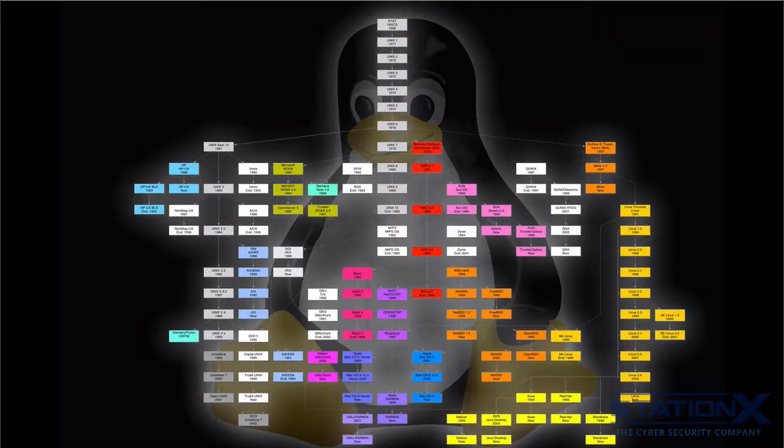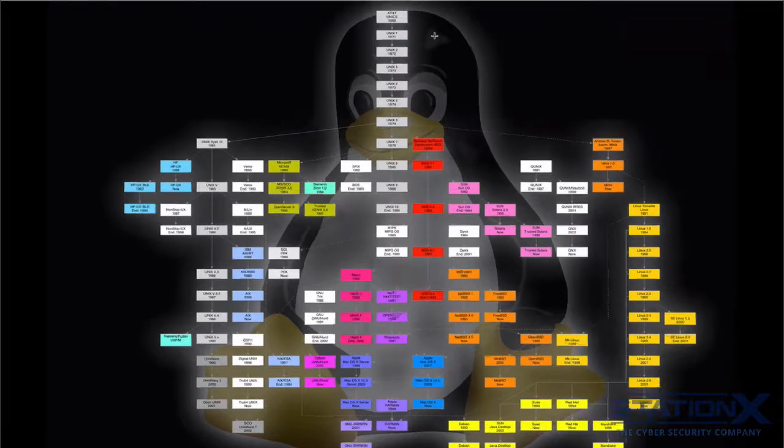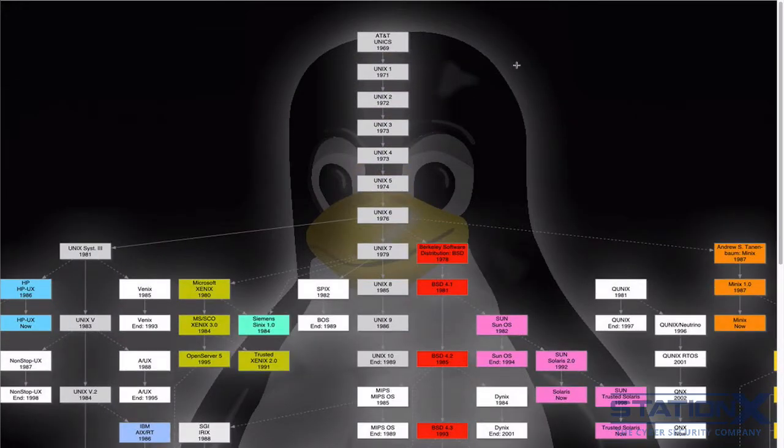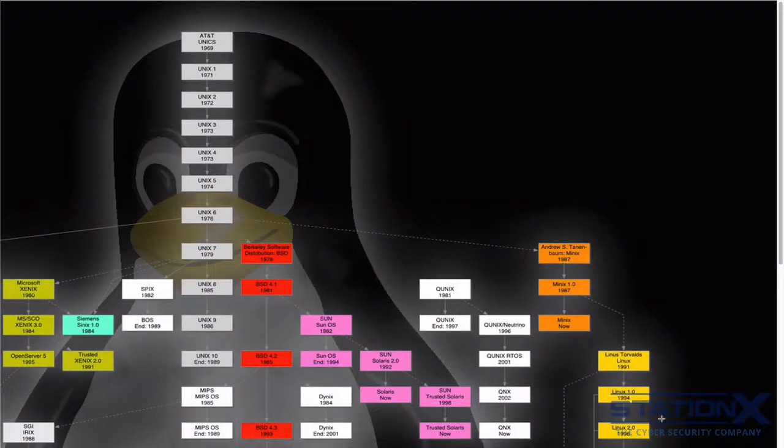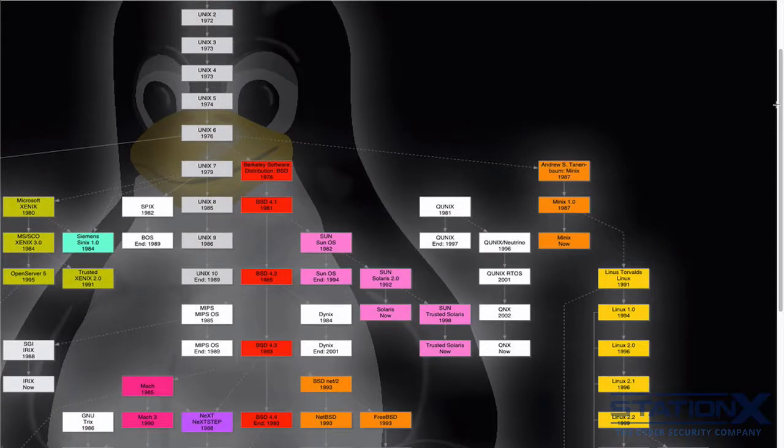And just quickly to get you up to speed, you can see here the Unix Linux history tree, and right at the top there is Unix. So if we zoom in a little bit, we can see here starting in the 1960s with the Unix type operating systems. And then these have eventually evolved into other operating systems. Here you can see BSD, which is where OpenBSD came from. And then you have the beginning of Linux.